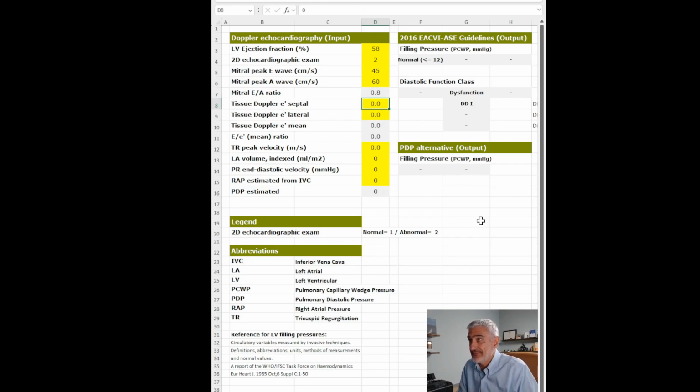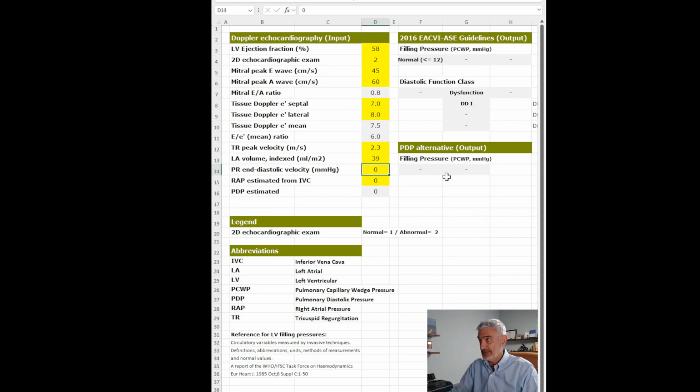Then we have, let's say, 7 septal here, 8 here, which is prolonged relaxation, measured prolonged relaxation, and the algorithm still points there to class 1. Then we have, let's say, normal tricuspid regurgitation and a dilated atrium.